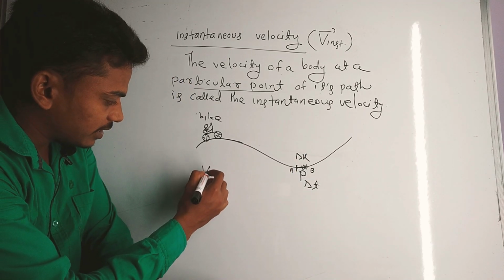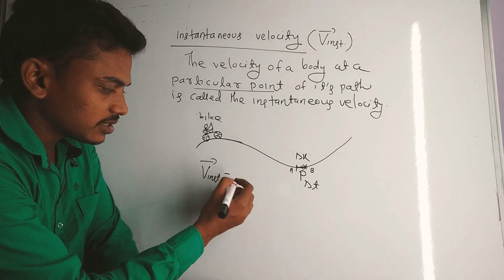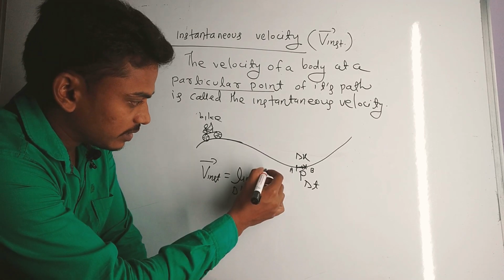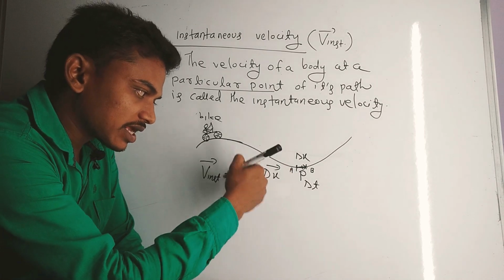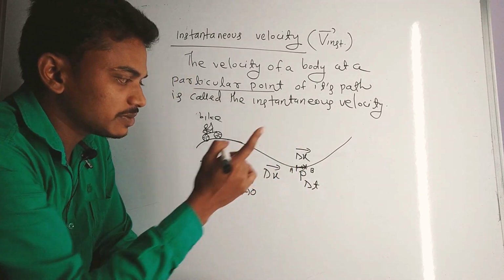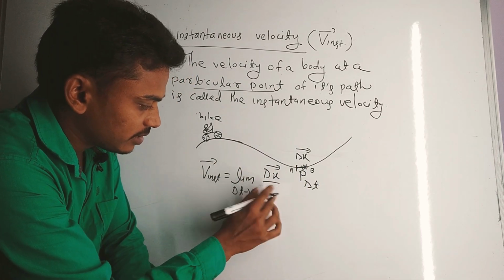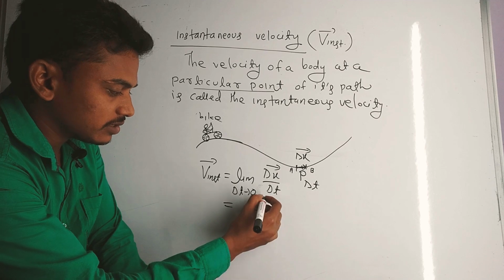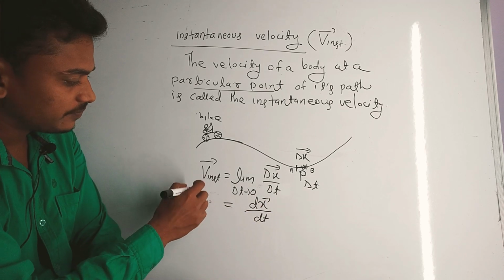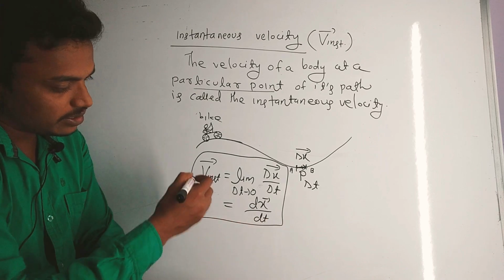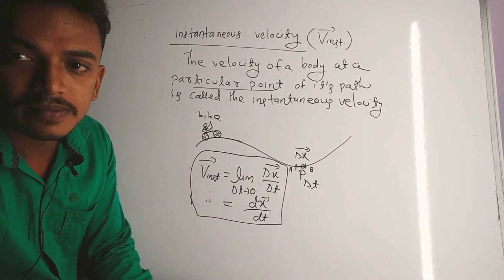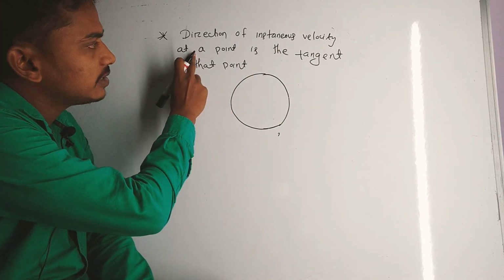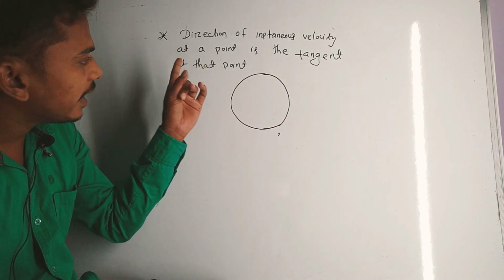Then the instantaneous velocity v instantaneous is equal to limit delta t tends to 0 of delta x vector, since displacement is not distance, it is a vector quantity, by delta t, and this is nothing but the derivative dx by dt, okay. So v instantaneous is the derivative of displacement, okay. Direction of instantaneous velocity at a point is the tangent at that point.